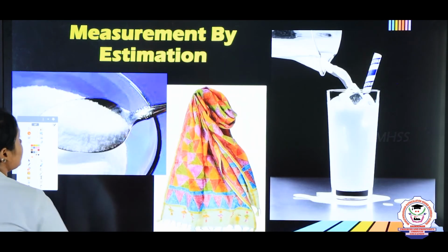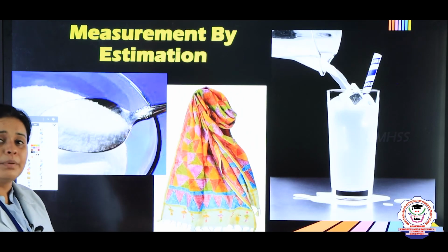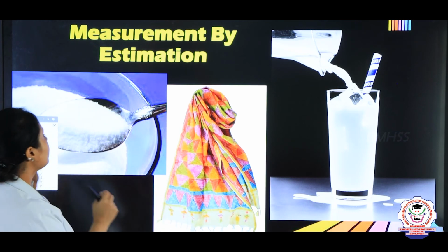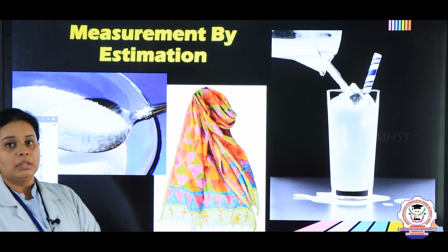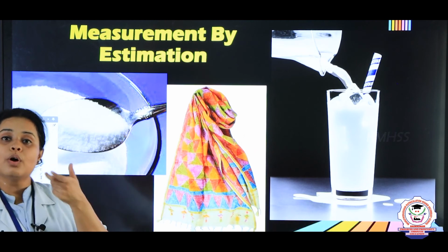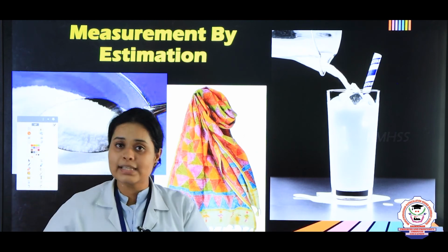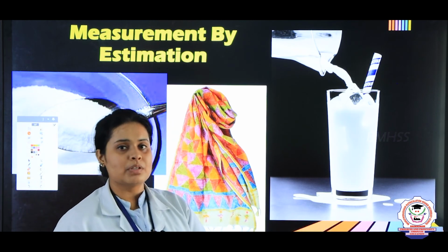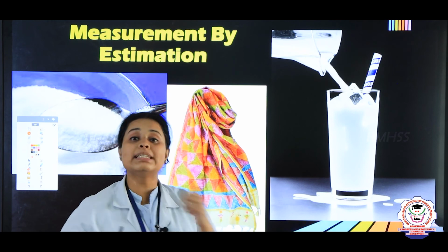Yes. So children, after seeing about temperature, there is one more concept. Just imagine I am giving you a spoon of sugar. Can you tell me how much sugar the spoon is carrying? You can say approximately it will be 2 grams or 3 grams, right? But you cannot say correctly how much is present.